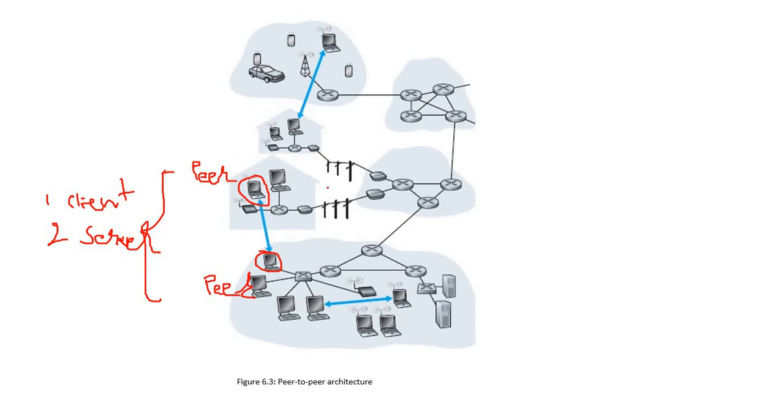So it is actually peer-to-peer architecture, but out of these two peers, anyone can work as a client and the second one can work as a server. So this type of architecture is known as a peer-to-peer architecture. Here again, two peers are communicating with each other. Same thing here, two peers are communicating with each other. Get it? So that is all about the peer-to-peer architecture.